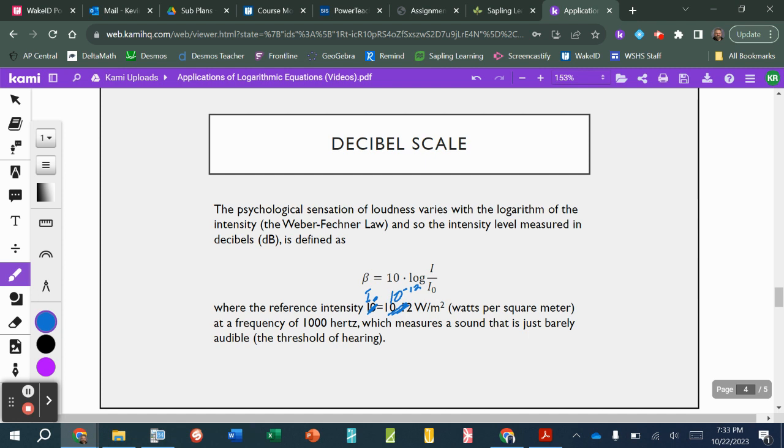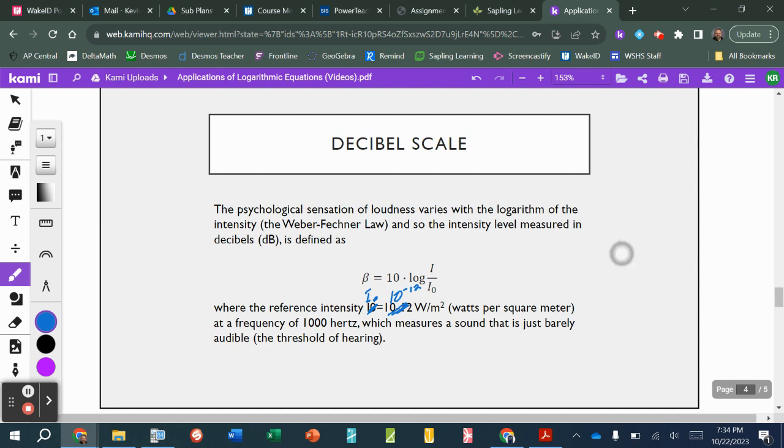All right, 10 raised to the negative 12th watts per meter squared at a frequency of 1,000 hertz, which measures a sound that is just barely audible, and we call it the threshold of hearing. And so in this case, we call it a decibel because it's being multiplied by 10. That's what the deci stands for, and the Bell comes from the fact that this scale was invented at Bell Laboratories. All right, so let's take a look at how we would use this.